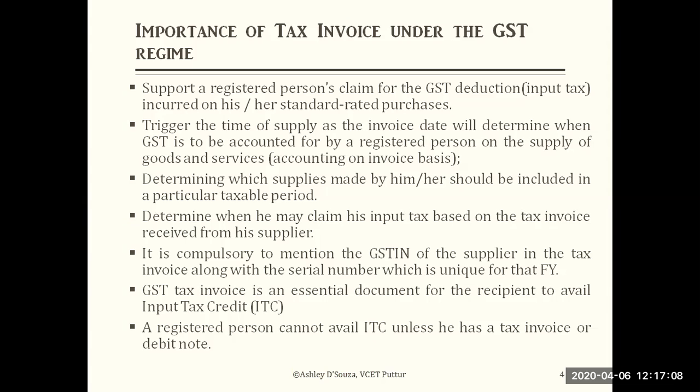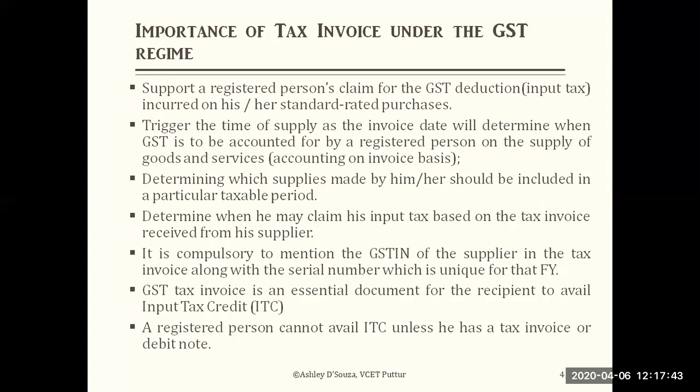So it's very important, and it's mandatory, compulsory. The GST number should be mentioned in the invoice bill along with the serial number, which is unique and maintained for that financial year. The GST identification number is given to the particular supplier. So all those details should be reflected in the printed bill.